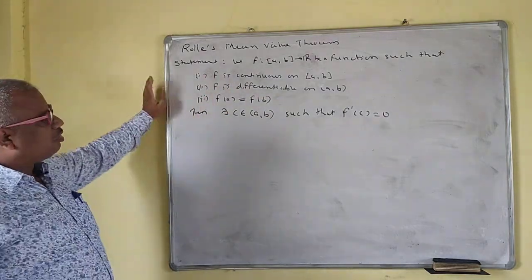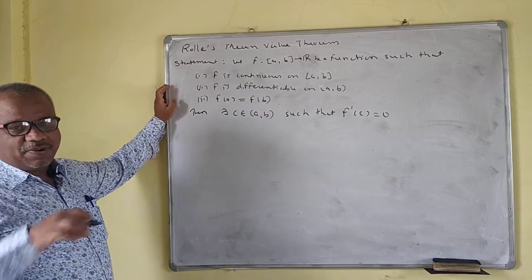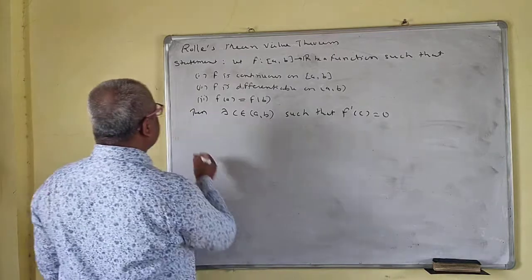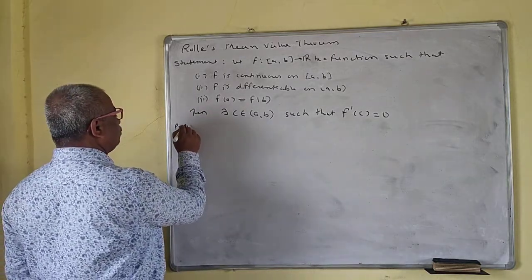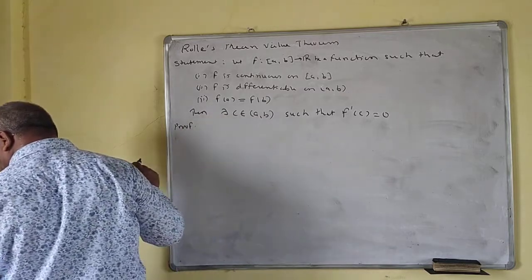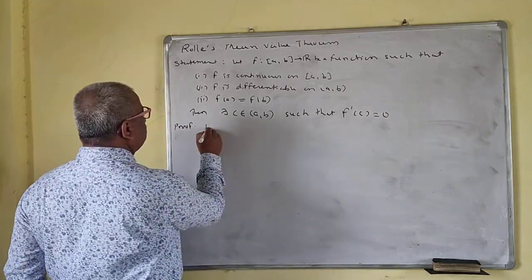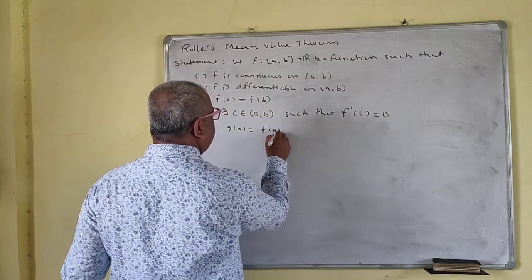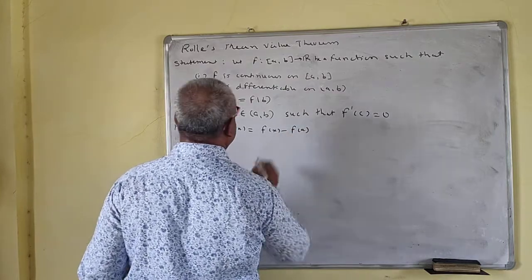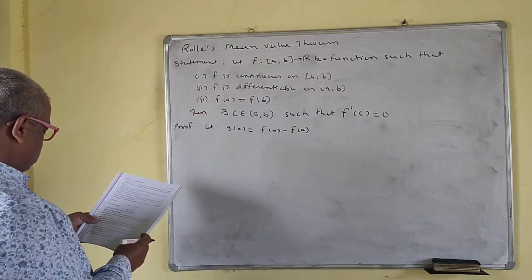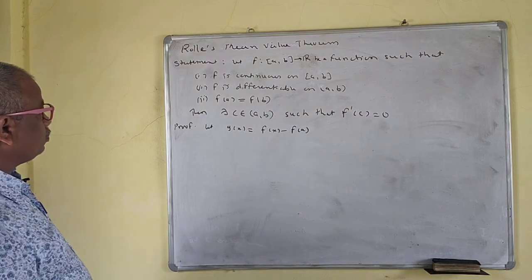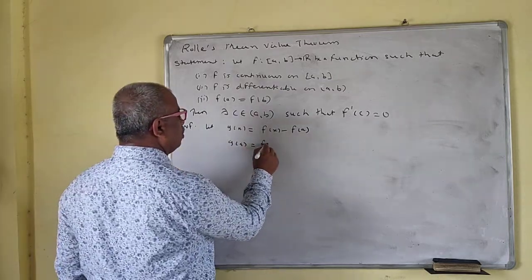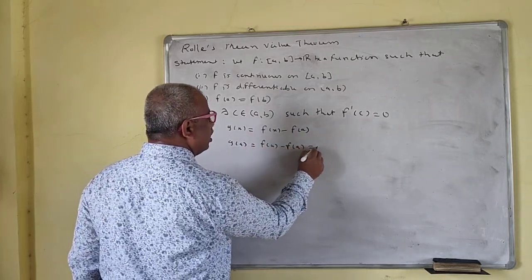f is continuous on the closed interval [a, b], differentiable on the open interval (a, b), and f(a) is equal to f(b). Then there exists c belonging to (a, b) such that f prime of c is equal to 0. So we'll prove this one. Proof: let g(x) is equal to f(x) minus f(a). So g(a) is equal to f(a) minus f(a), which is equal to 0.